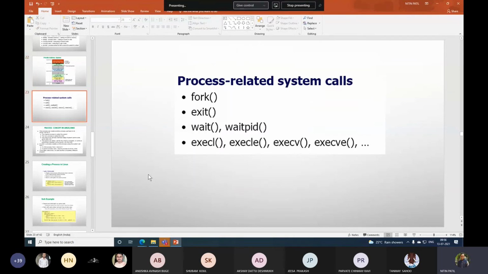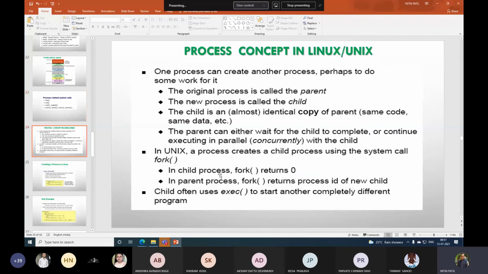So if we see, these would be the process-related system calls. We used fork and we used execve. You can make use of others too. Most of you have used exit. I assume you must have used exit 0. Fine. There are a few informative things which are added there.